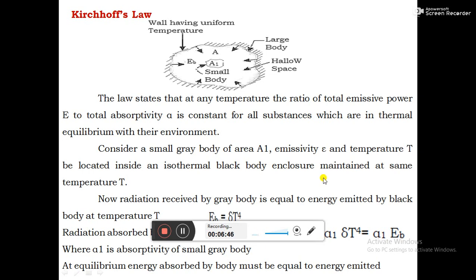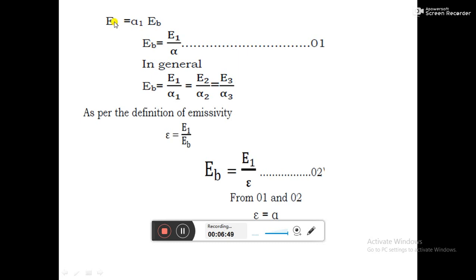Therefore, E suffix 1 gives the emissive power of the gray body, and this must be equal to the amount of radiation absorbed by the gray body for equilibrium. From this, we can write E suffix b equals E1 by alpha suffix 1. Okay, E suffix b equals E1 by alpha 1. In general, we can write E suffix b.